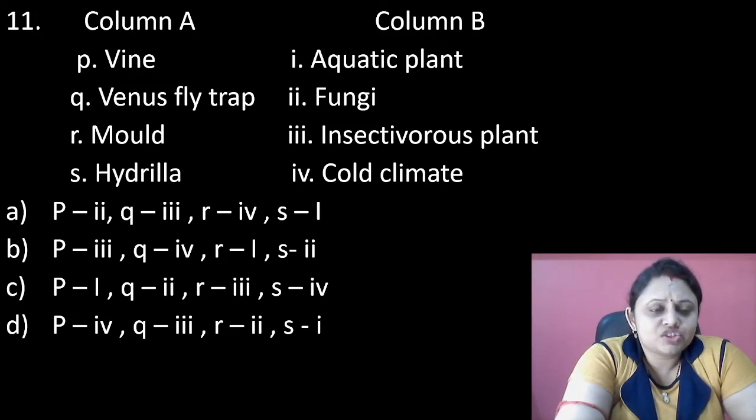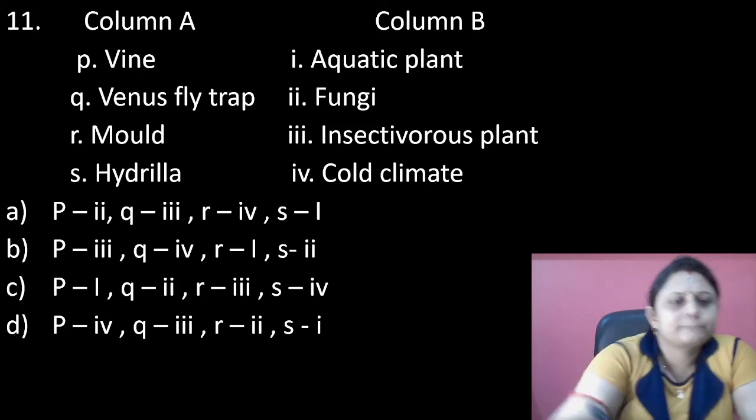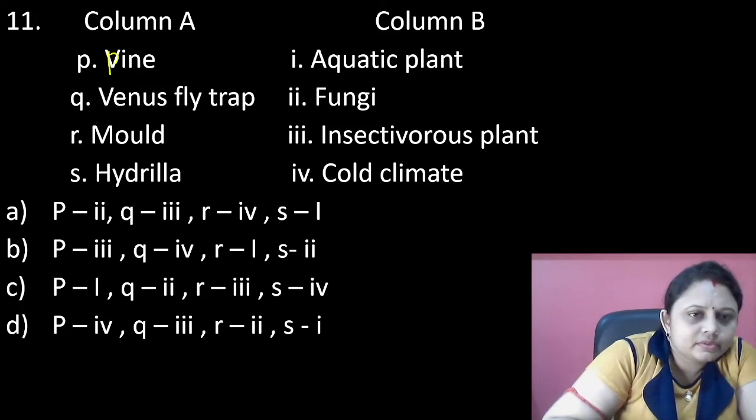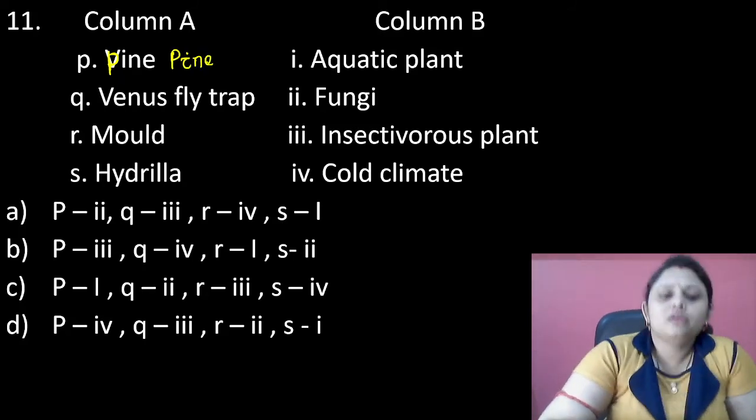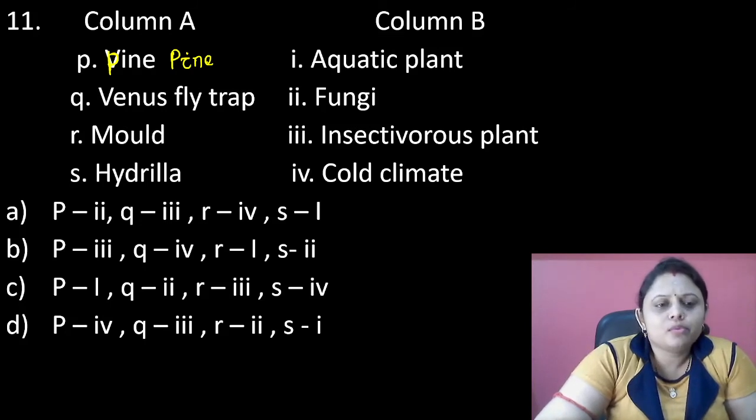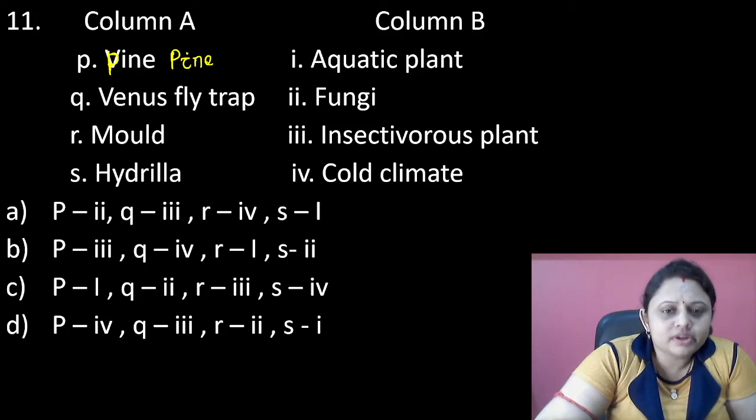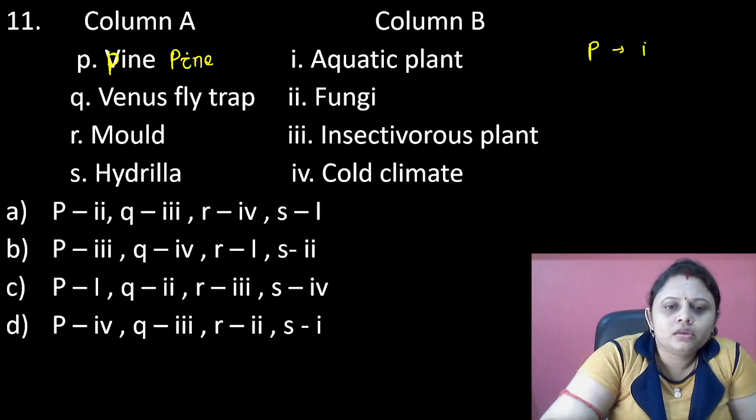Column A and column B are there. We have to match them. Vine, pine. This one is pine. Little typing error is there. Pine, Venus flytrap, mold, hydrilla. Pine, they are found in cold climate. Okay. So, P is 4.